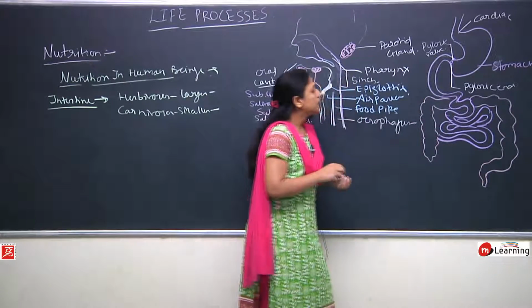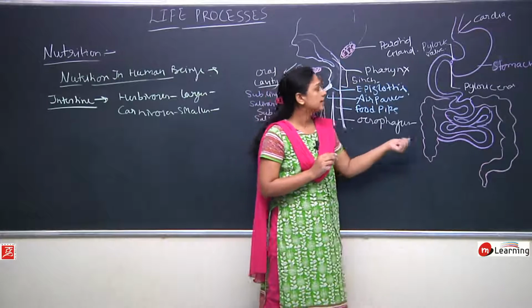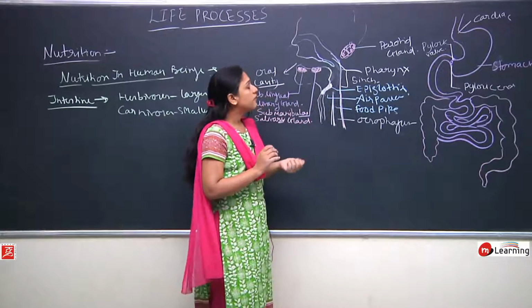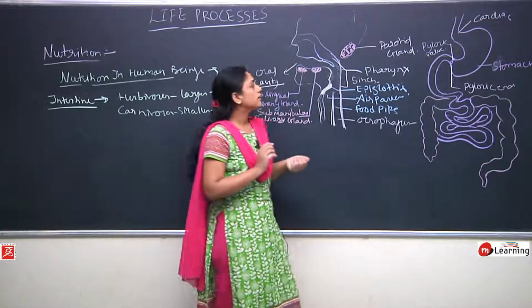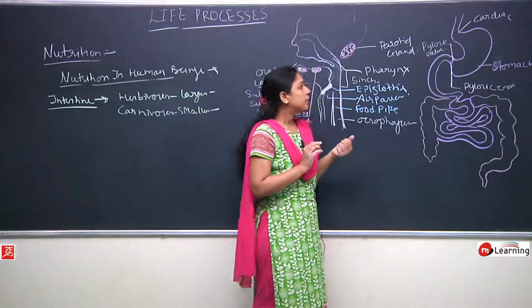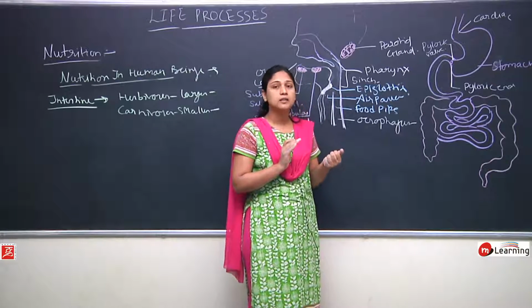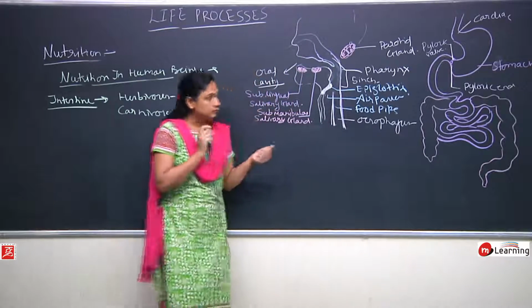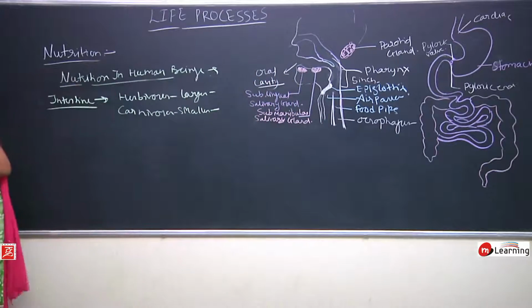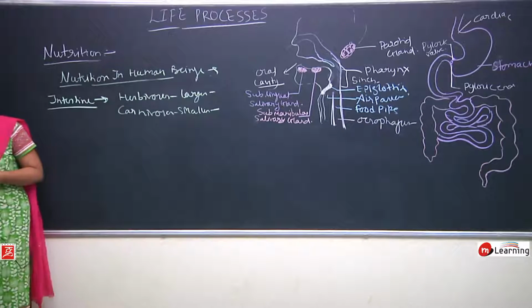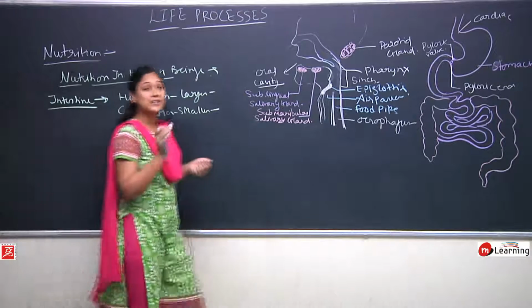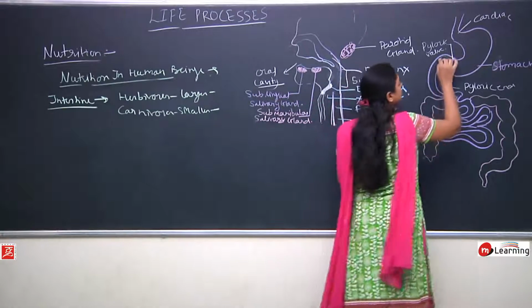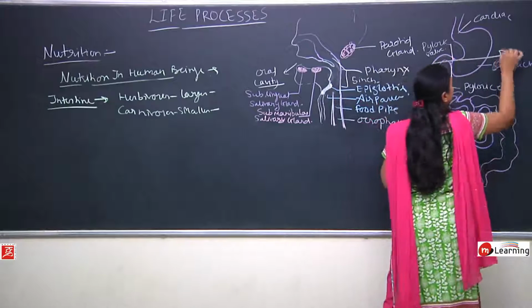Okay. So, in this way the intestines are there. There are two types of intestine, small intestine and the large intestine. When the food comes into the small intestine, it has three parts. First part is called duodenum. Okay, this is the duodenum part.